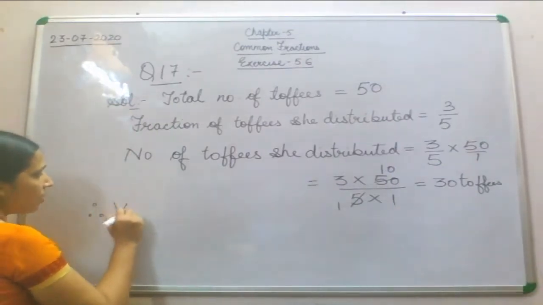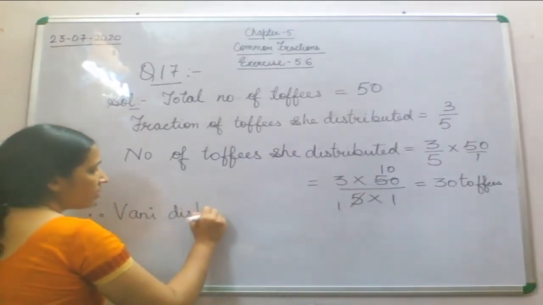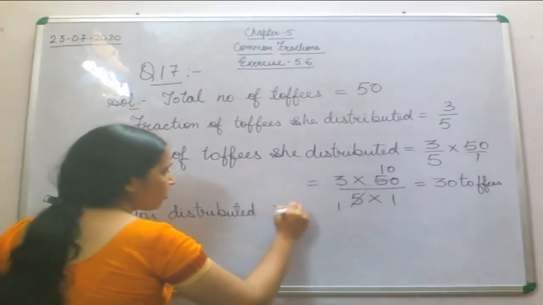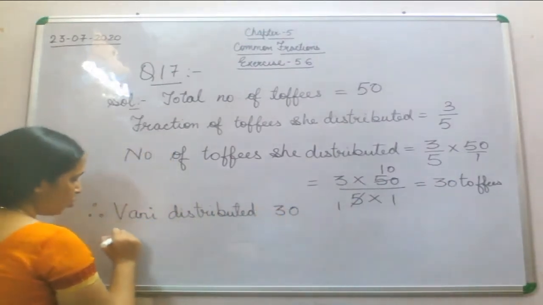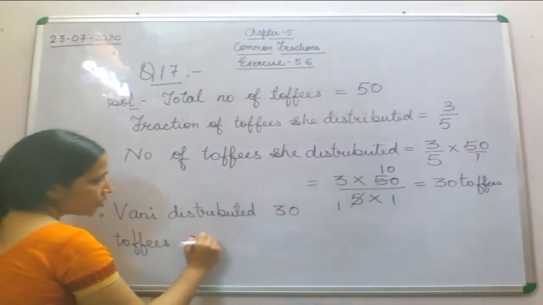Therefore Vani distributed 30 toffees among the children.